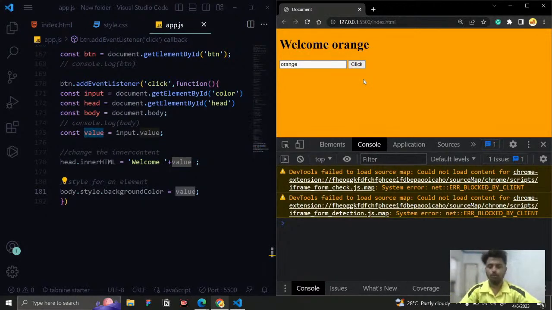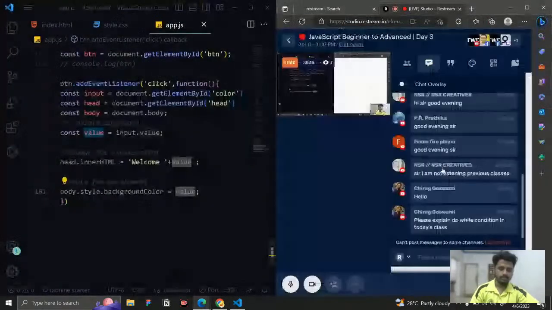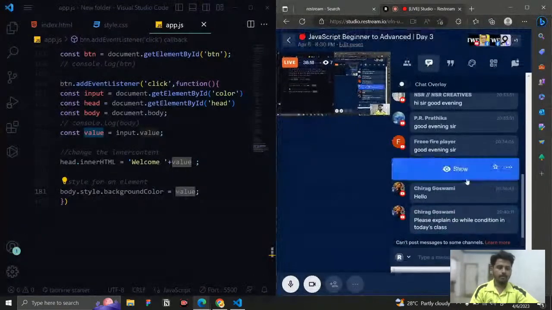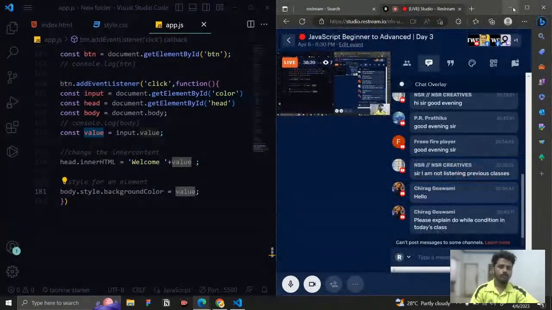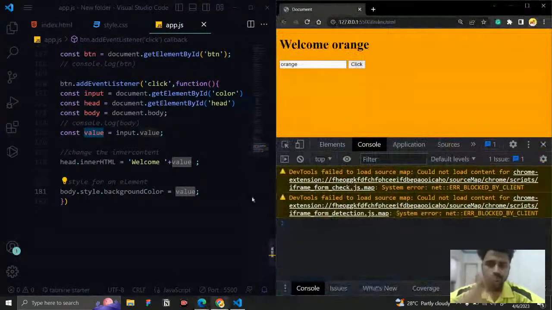Okay, so this is what it is. So this is a simple color changing application. You can tell it like this, it is a simple color changing application. Okay. Any other doubts? No, right? Yeah, if you have any doubts, you can ask it here. So this is what it is.